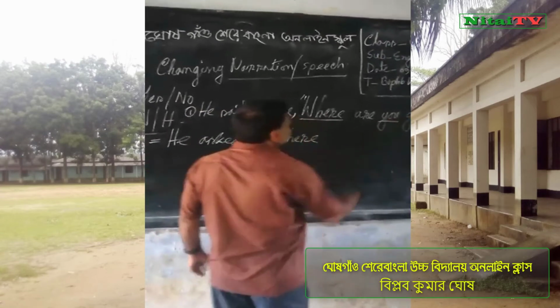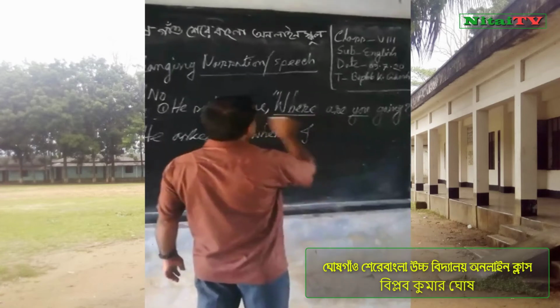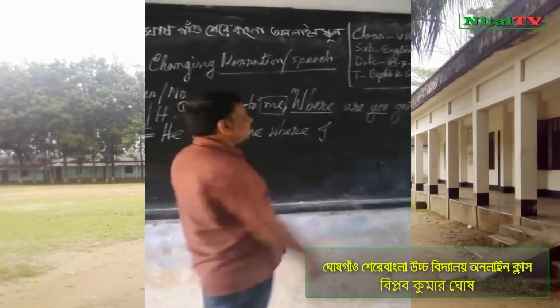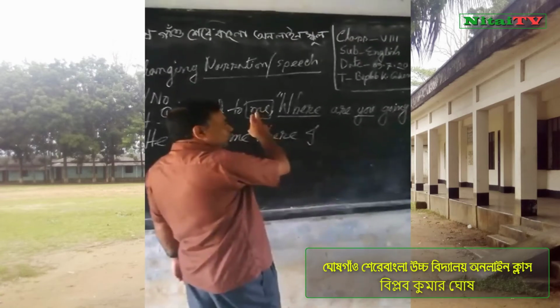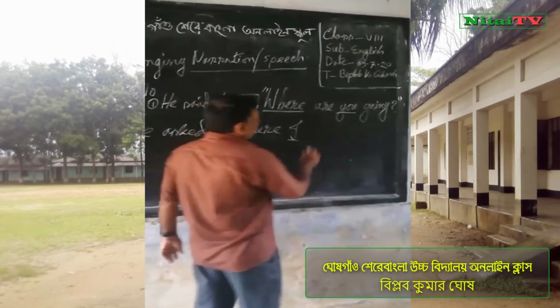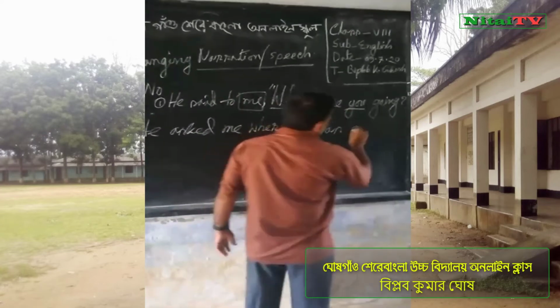Now you will change you to I because you follow this word me. This is the first person, this is subject, this is object. I will change this object and it will be I. Next, I was going.